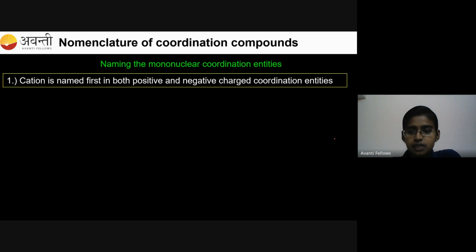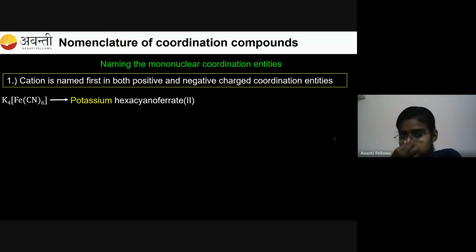This is very important. The cation is named first in both positive and negative charged coordination entities. This is rule number 1. Always, while writing the name, you have to mention the cation first. I'll show you an example. You can see a compound on the screen. So here, potassium is the cation and the coordination entity is the anion. So while writing the name, always start with potassium. Always start with the cation, which is potassium. Okay. So this is rule number 1.